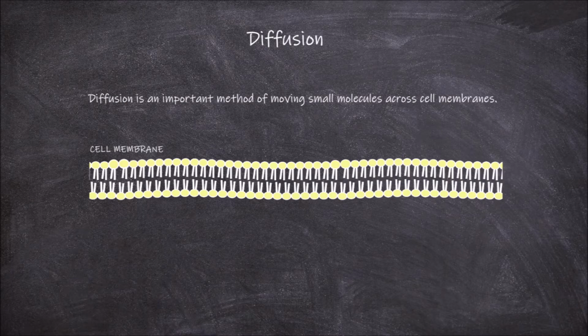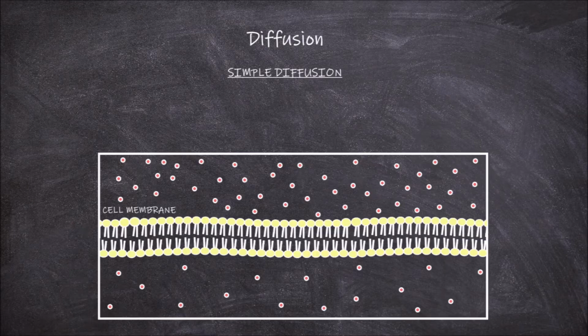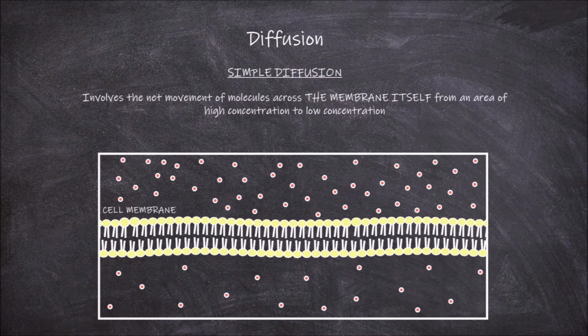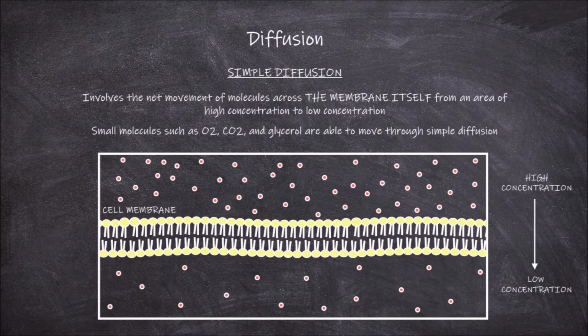There are two types of diffusion across cell membranes: simple diffusion and facilitated diffusion. Simple diffusion involves the net movement of molecules across the membrane itself, from an area of high concentration to an area of low concentration. Small molecules such as oxygen, carbon dioxide, and glycerol are able to move through the cell membrane through simple diffusion.